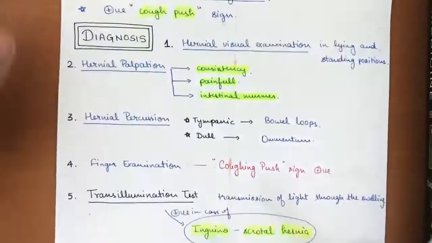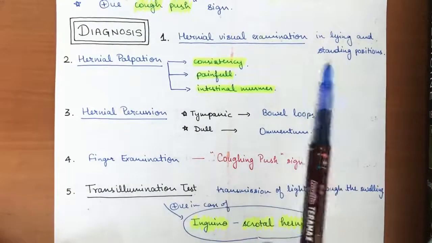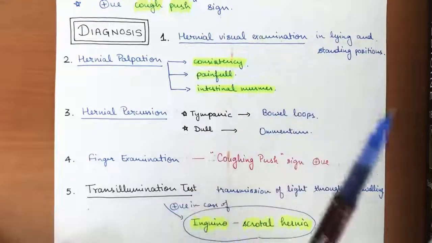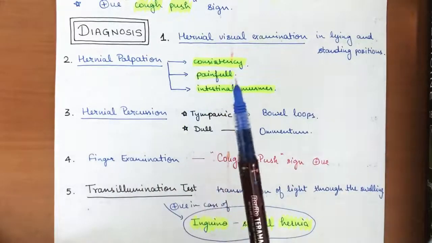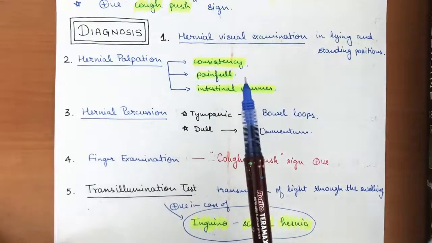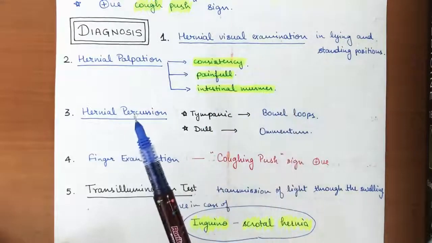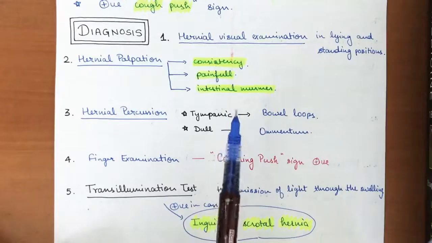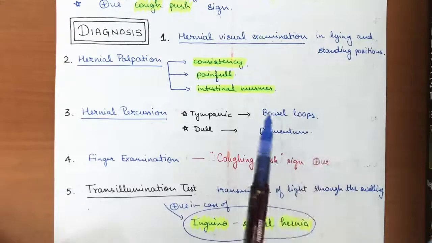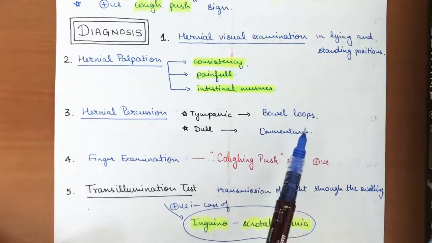Now about the diagnosis. In diagnosis, visual examination of the hernia is done in lying and standing positions, which is the main characteristic diagnosis. In hernial palpation, as I told you, we can see the cough push sign, the consistency of the hernial sac, and whether it is painful or not. We can hear intestinal murmur. In percussion, we can hear a tympanic or dull sound. If it is tympanic, the hernial sac most probably has bowel loops. If it is dull, then omentum will be present as the hernial content.